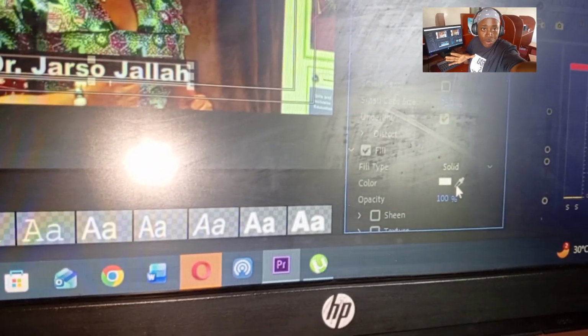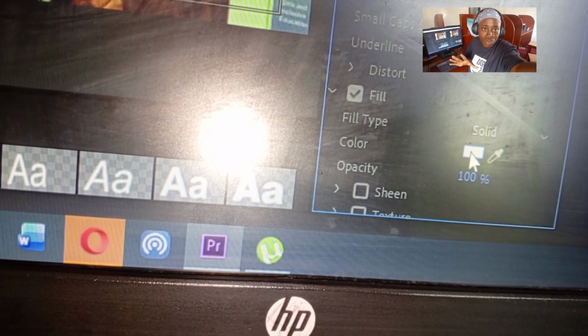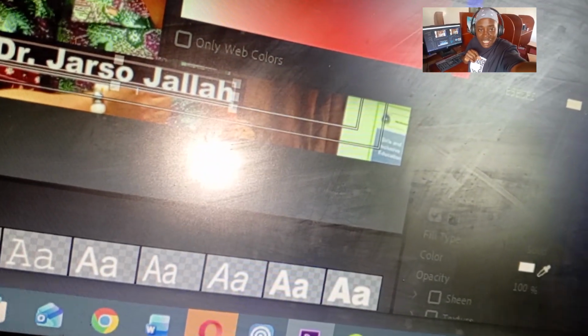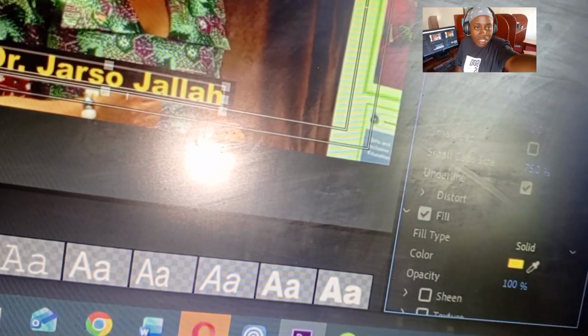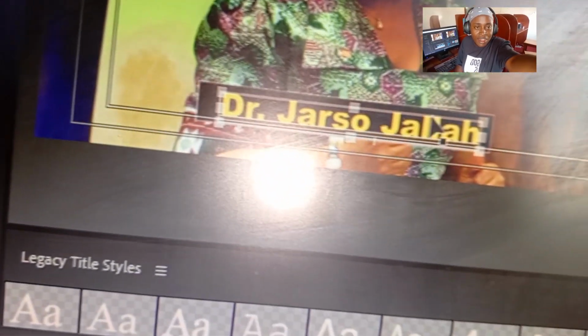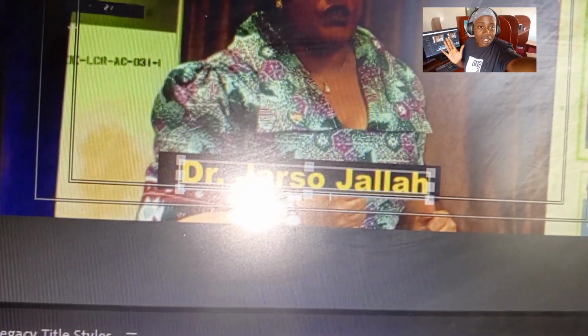You use this pen and you can use whatever color you want for her name. If you select yellow, it changes to yellow. If you want it to be black, it will change to black. Whatever color you want, it will change to that color. So she's Dado Chaso Chala.